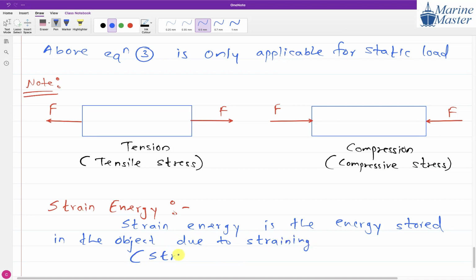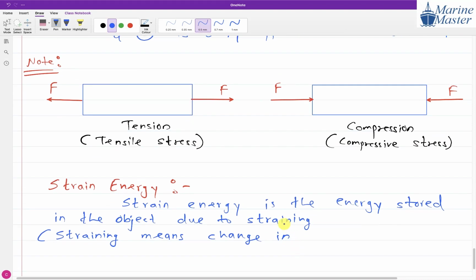Now what is the meaning of straining? Straining means deformation, change in length. So strain energy is stored in the object due to straining, and straining means change in length.